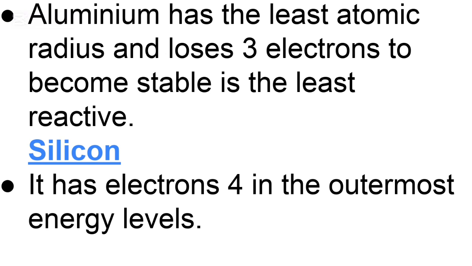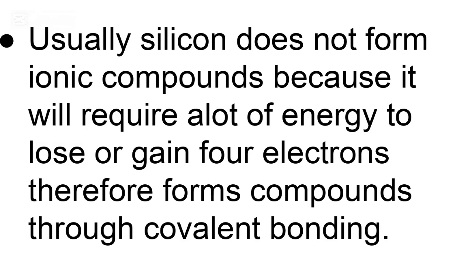Silicon. Silicon is the 4th element as we move across period 3. It has 4 electrons in the outermost energy levels. Usually, silicon does not form ionic compounds because it will require a lot of energy to lose or gain 4 electrons. Therefore, it forms compounds through covalent bonding.